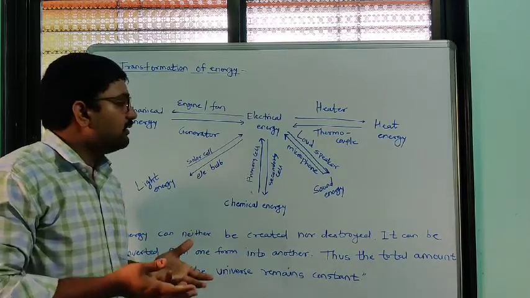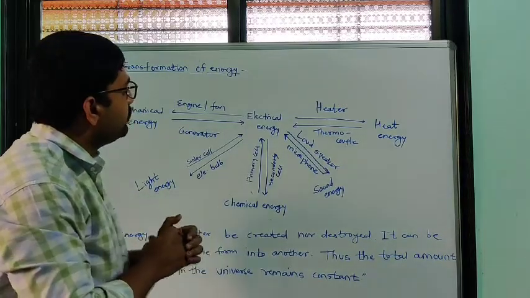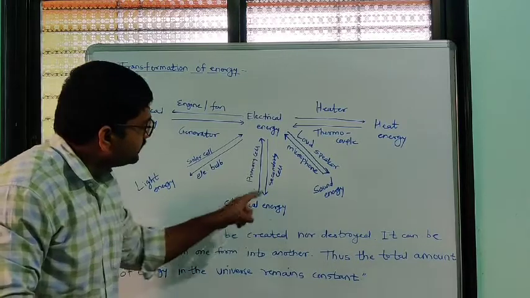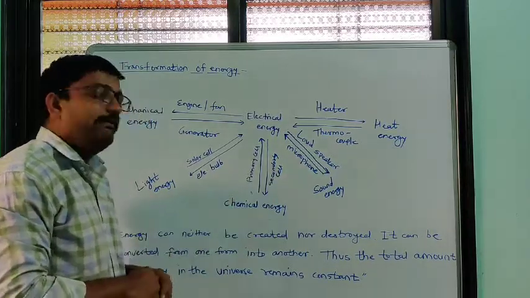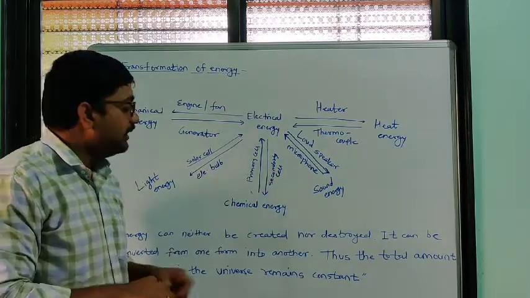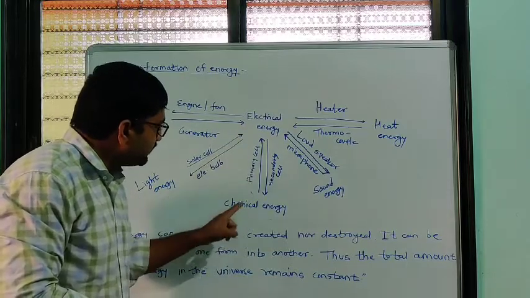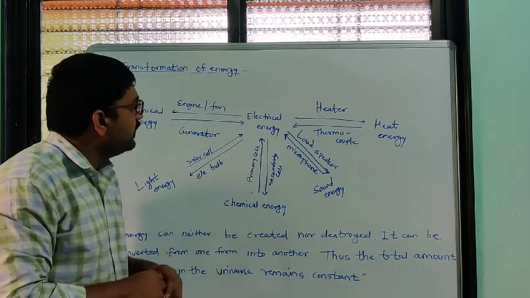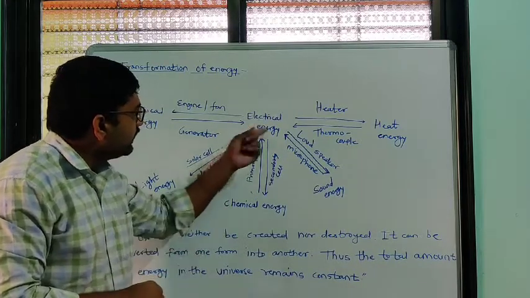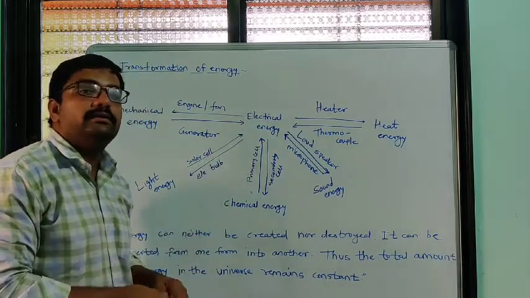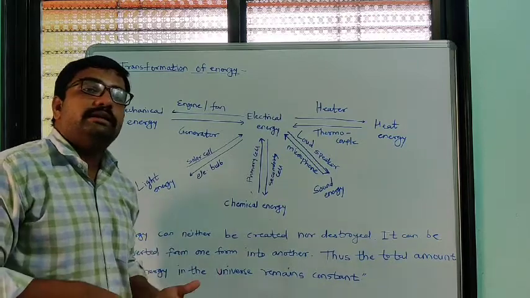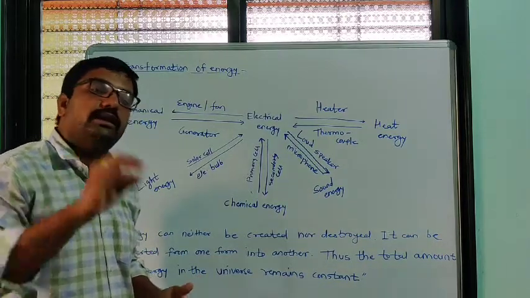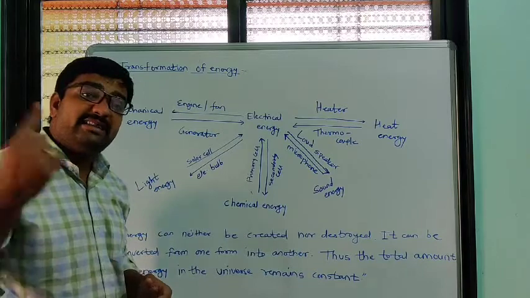How can we convert electrical energy into chemical energy? With the help of a secondary cell, we convert electrical energy into chemical energy, and with the help of a primary cell we convert chemical energy into electrical energy. We studied the construction and working of primary and secondary cells in 8th standard.